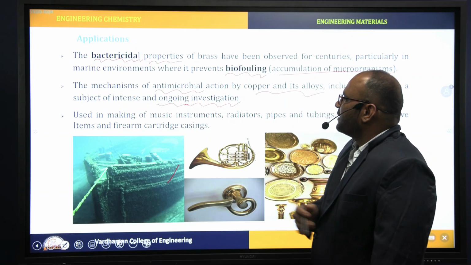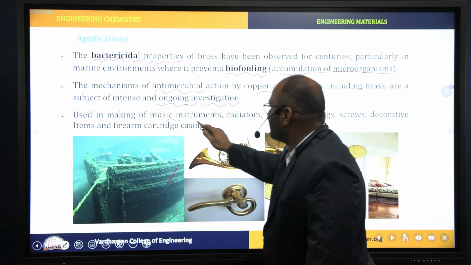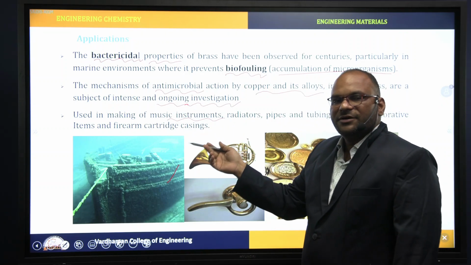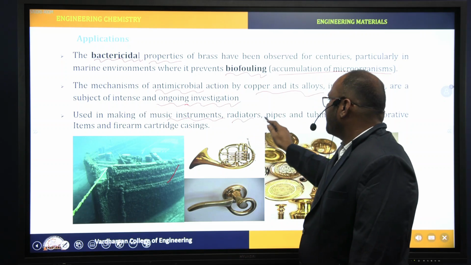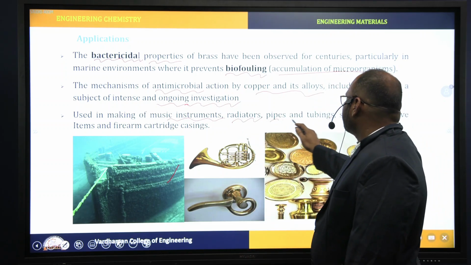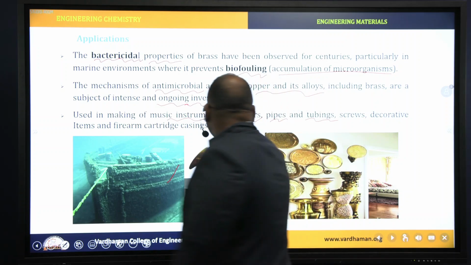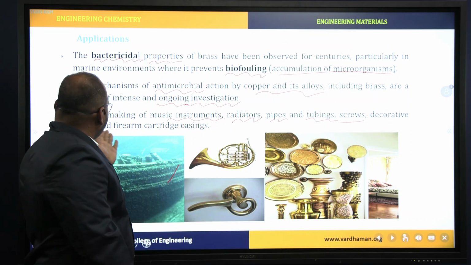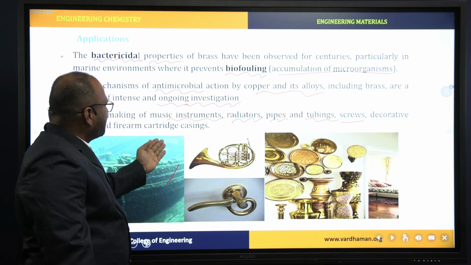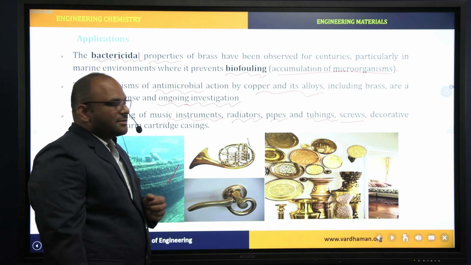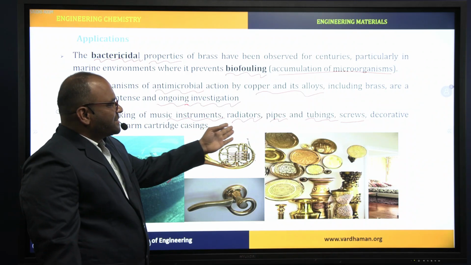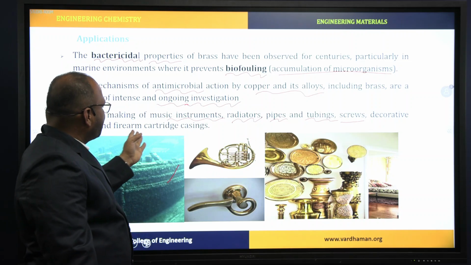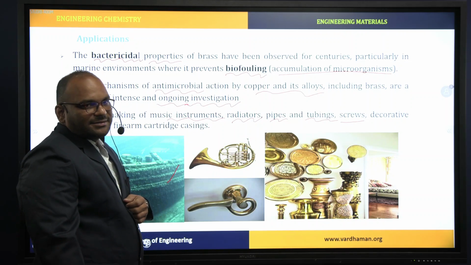Brass is used in making of musical instruments. Brass is also used to make musical instruments, radiators, pipes and tubing, screws, decorative items, and firearm cartridge casings, right?